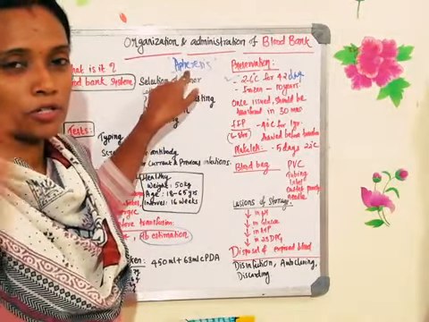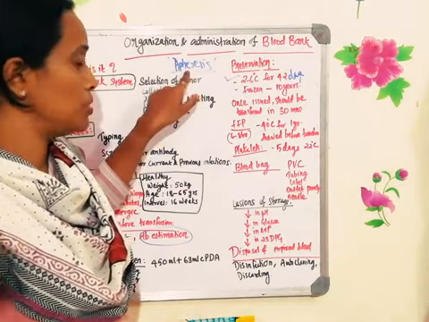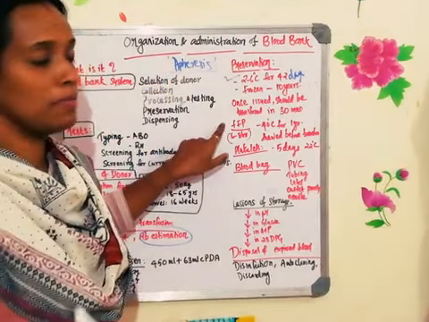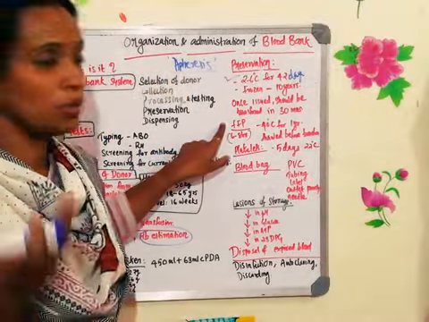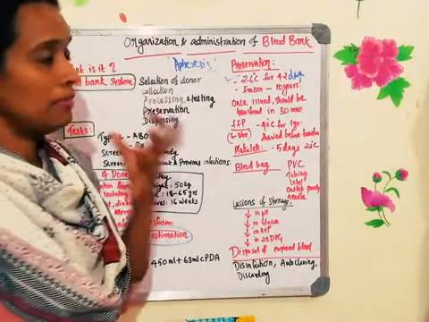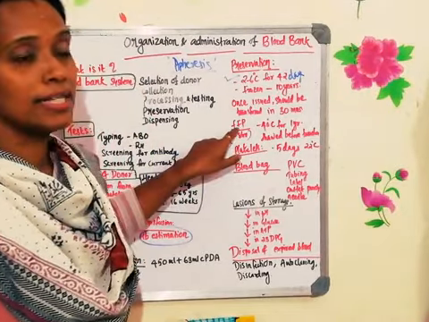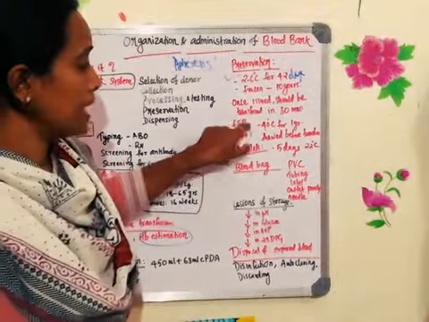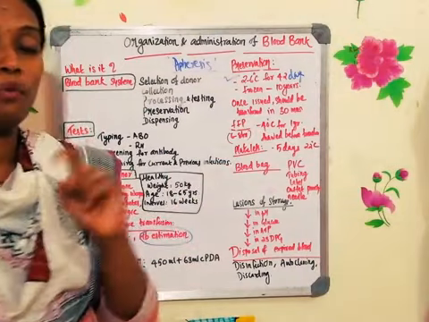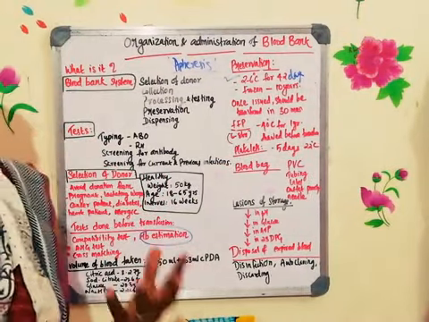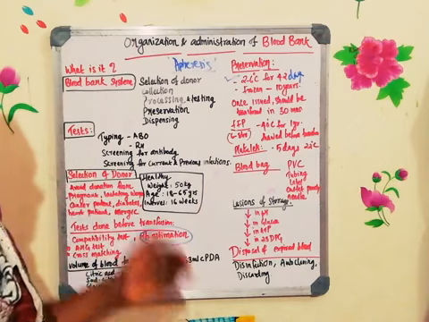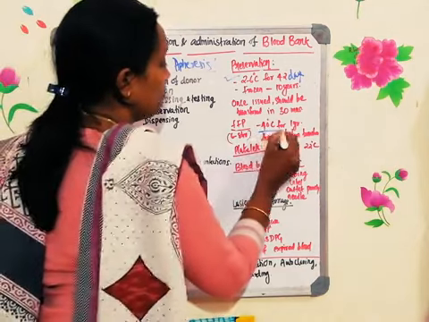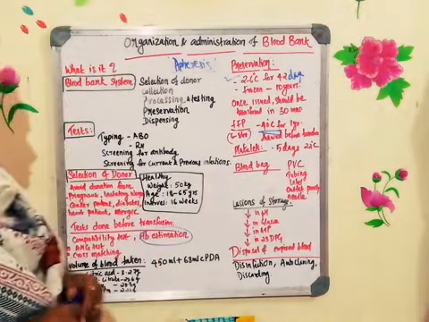Apheresis is the process which will separate the components into individual parts. Plasmapheresis can be done, and plasma will be separated, which will have all the proteins and clotting factors, and that will be frozen, and that is called FFP. FFP stands for fresh frozen plasma. This can be stored at -40 degrees centigrade for 1 year. Once after the separation of the plasma, this can be kept at -40 degrees centigrade. Remember the temperature, -40 degrees centigrade for 1 year.